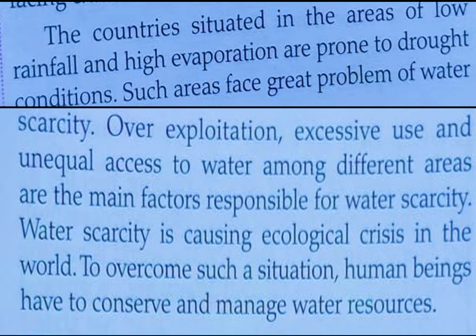So there is a kind of drought in those areas, and they are facing a great problem of water scarcity. Overexploitation, excessive use, and unequal access to water among different areas are the main factors responsible for water scarcity. It is causing an ecological crisis in the world. To overcome this ecological crisis, human beings have to conserve and manage resources.